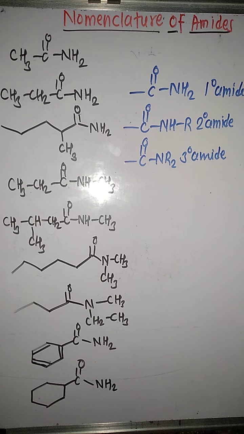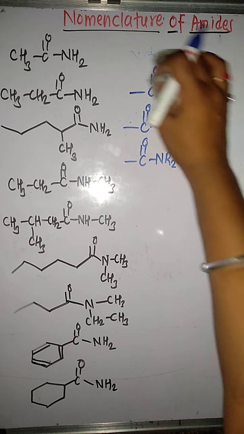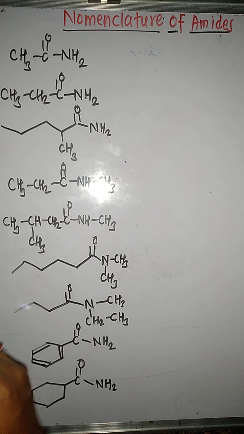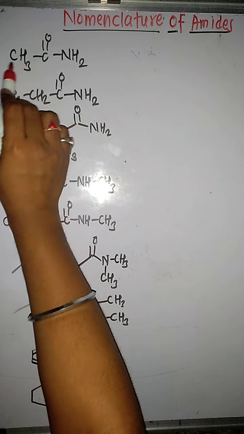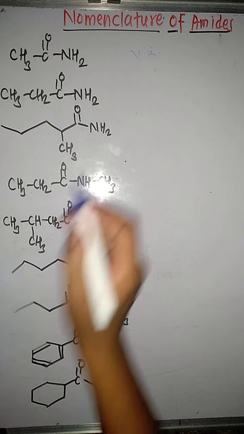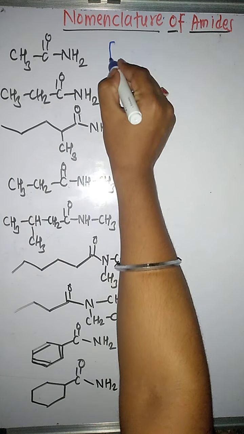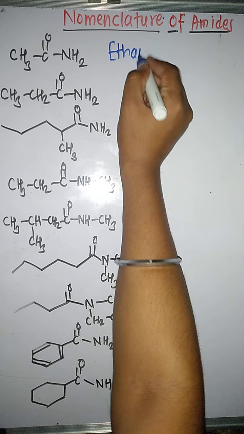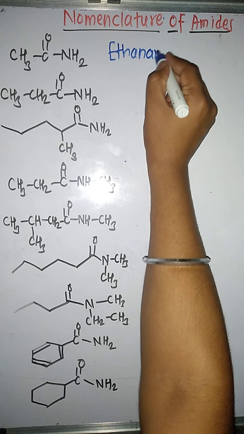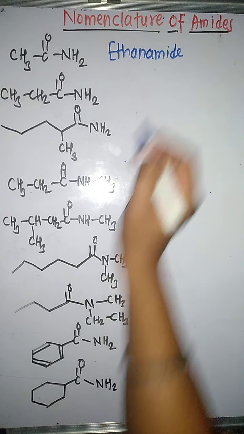Now we'll see the IUPAC name of the amides. Now first of all, what you have to do? You will count the number of carbon atoms in the longest chain. How many carbon atoms are there in the longest chain? Total are 2 carbon atoms, means the parent alkane will be ethane. तो अभी इस केस में क्या करना है? You have to replace E of alkane by the amide, so you will get it as ethanamide.